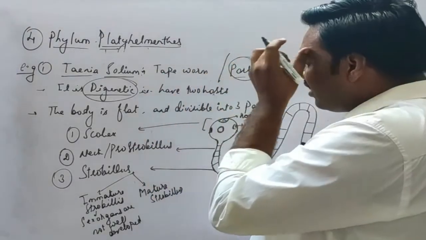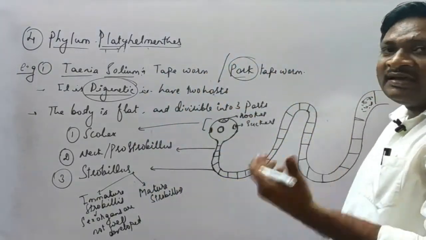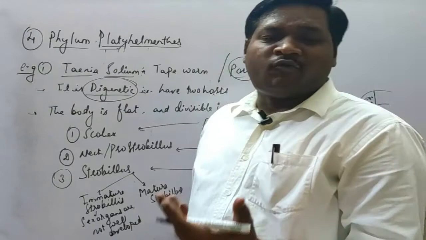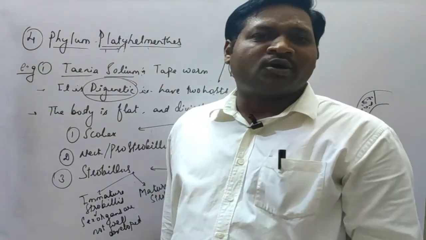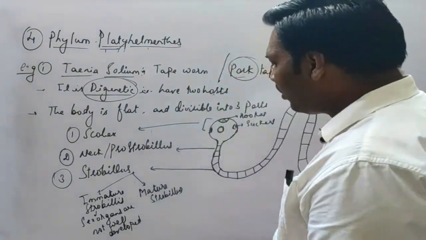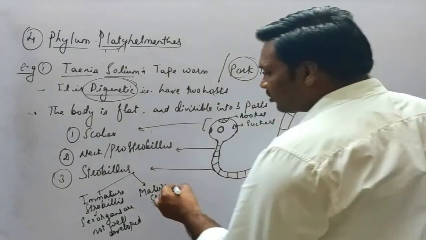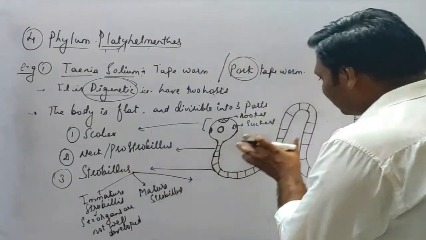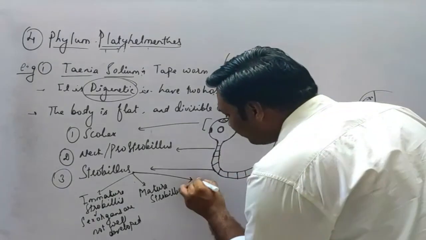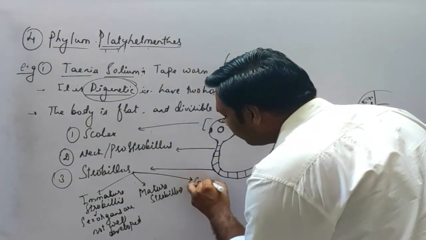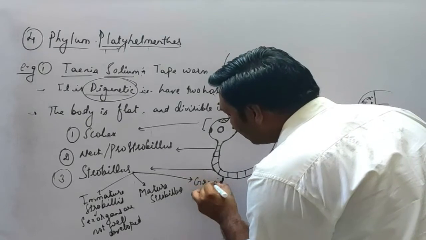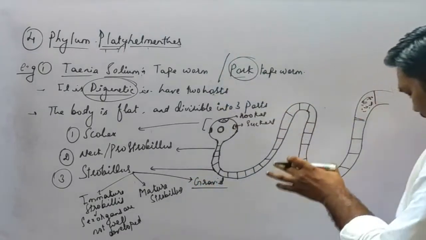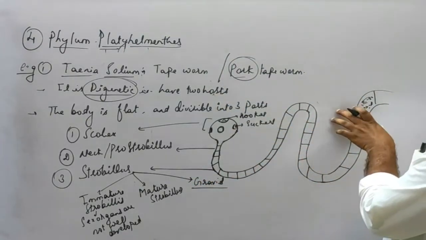What is the function of this mature strobilus? Here the sex organs are fully developed, and they will undergo sexual reproduction. Finally we have the third part of the strobilus, called gravid. Gravid in the sense that here it is acting as a uterus.